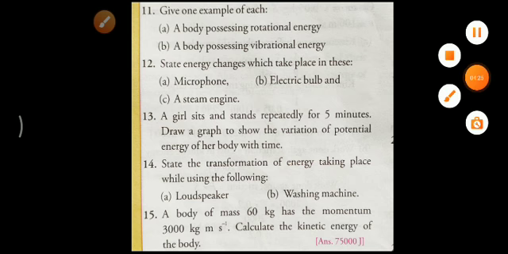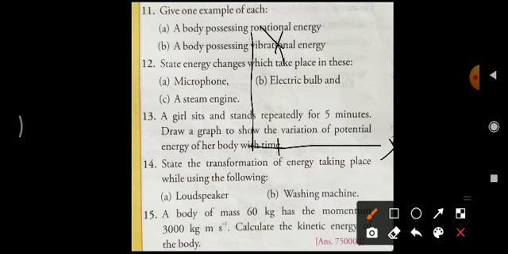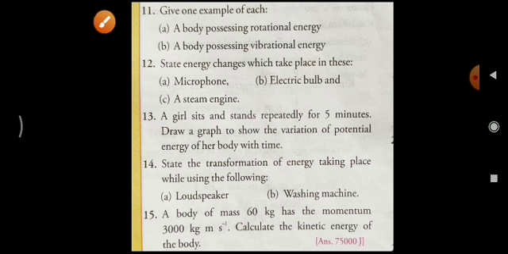So I will show you that. Let us see. See here, this is the x-axis and this is the y-axis. Here you can take 1, 2, 3, 4, 5. It will be like this only: the potential energy increases, decreases, increases, decreases. So this is the graph. Simple one also.